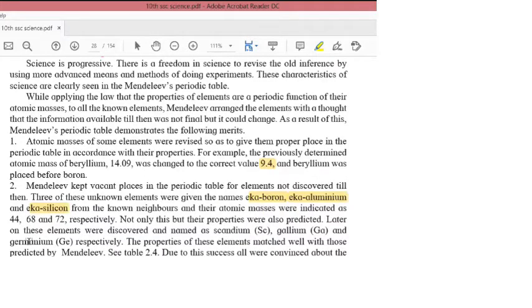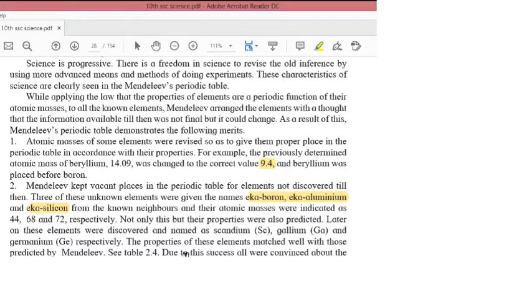So scandium, gallium, and germanium were not discovered till then. So what did he do? He wrote Eka boron, Eka aluminium, and Eka silicon, so that whenever the elements were discovered, he could place them in the right place. The properties of these elements matched well with those predicted by Mendeleev. Due to this success, all were convinced about the importance of Mendeleev's periodic table, and this method of classification of